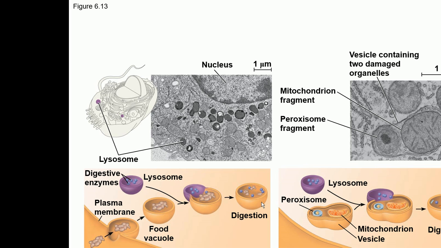So I can show you here, this is if something foreign is entering into the cell. You can see, and this process is called phagocytosis. Phagocytosis is anything solid entering into the cell. So if this is some foreign material, some bacteria or something, entering into the cell, the plasma membrane is going to invaginate.